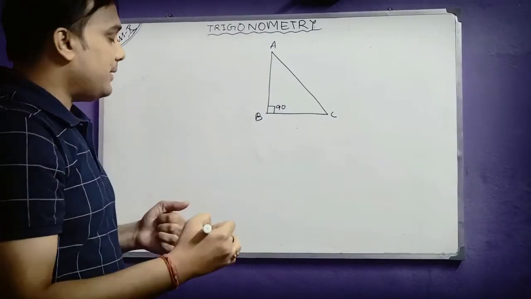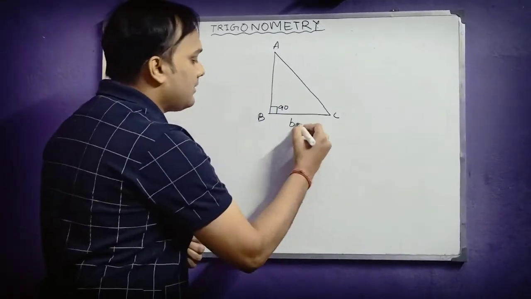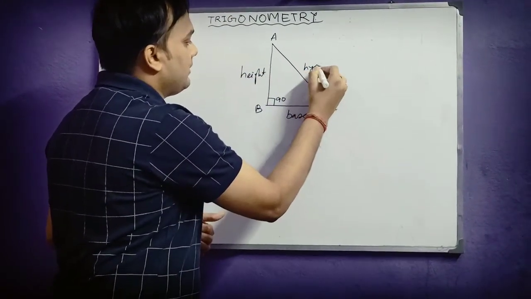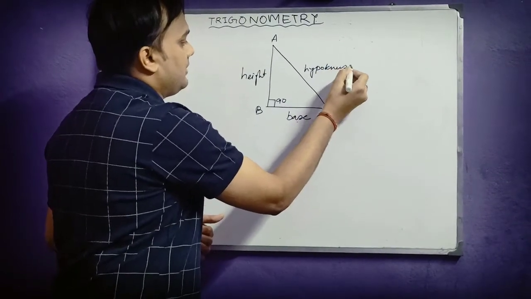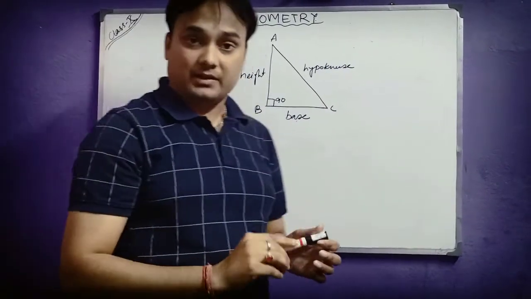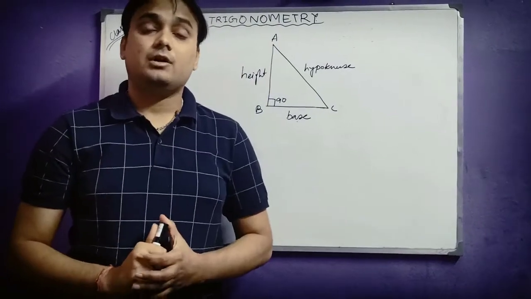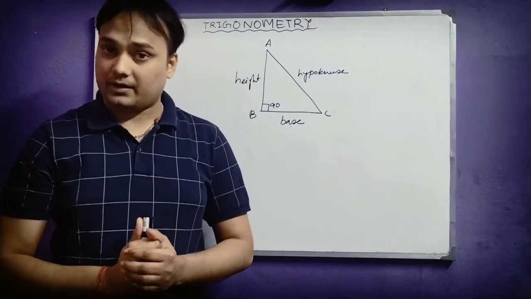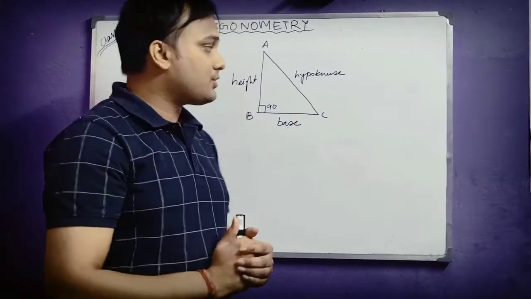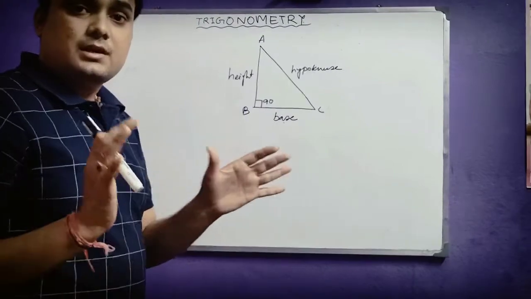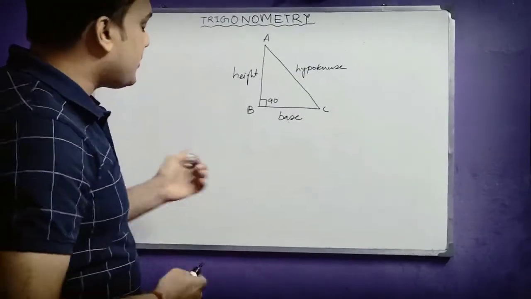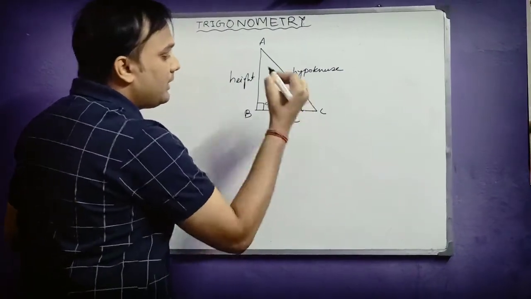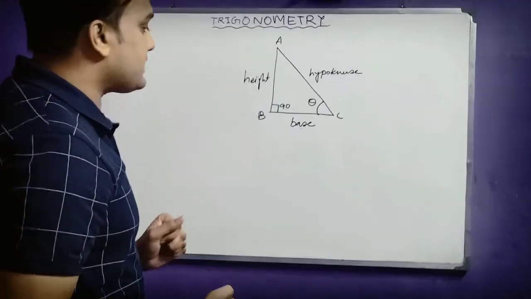Right angle at B. So definitely you will have the base here. This is the height. This is the hypotenuse. So trigonometry is the branch of mathematics which deals with the ratio, the relationship between the angles and sides of the triangle, basically a right angle triangle. Here we will understand how this relationship is built. Suppose I take an angle here and denote this angle with theta. Suppose this angle C is nothing but theta.